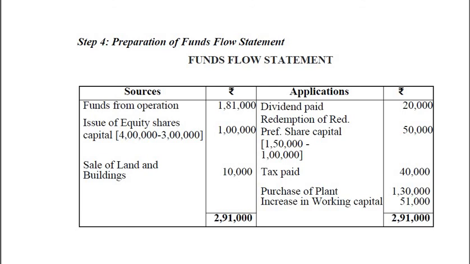So we applied those funds to something, that is like a dividend paid. We paid the dividend to the shareholders 20,000. Then redemption of redeemable preference share capital, that is 50,000. How did that 50,000 come? 1,50,000 minus 1 lakh, the balance. Then tax paid, we paid the tax of rupees 40,000. That is also utilizing of some funds, like purchase of plant. We purchased plant, that means we need to give cash, means application of funds. So purchase of plant 1,30,000. Then increase in working capital 51,000.